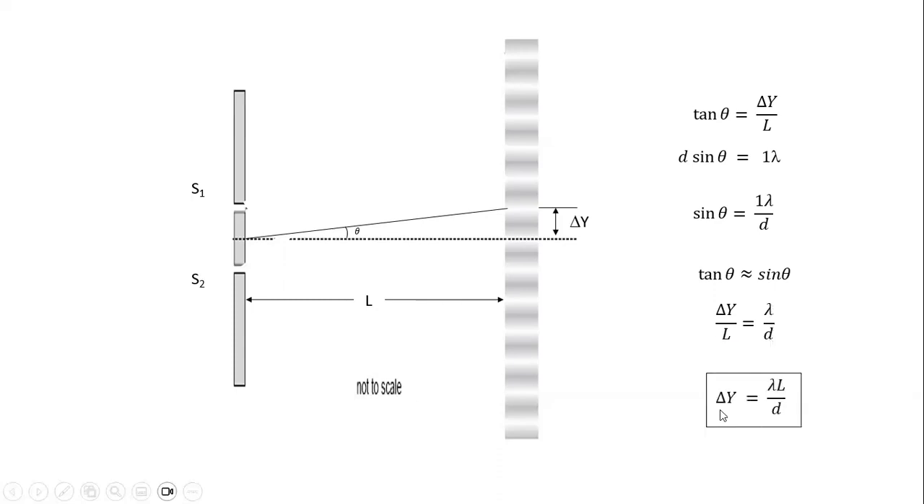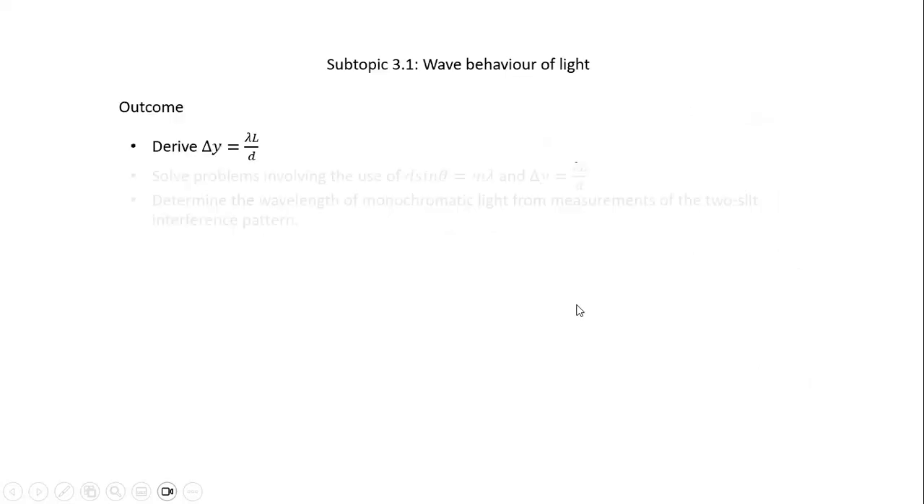Rearranging, we get delta y, which is lambda L over D. Delta y is known as your fringe separation. Lambda is the wavelength, L is the distance between the double slit and the screen, and D is the separation between the two slits. Delta y can also be between adjacent minima. So we have already derived the fringe separation.